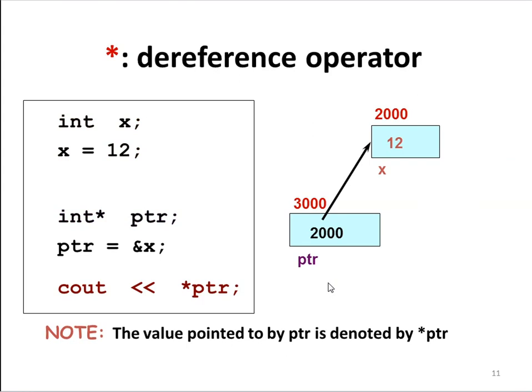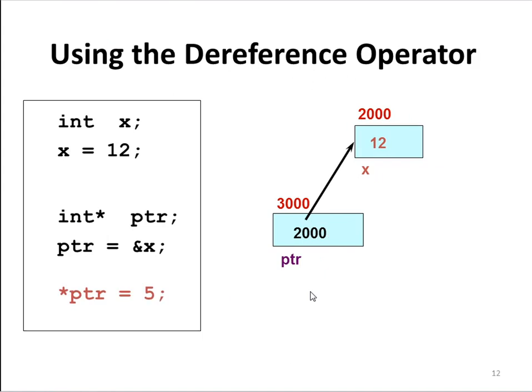Dereference operator: how are we going to use the dereference operator? Same example: int x; x = 12; int *ptr; then ptr = &x. Then cout << *ptr. When we say cout << *ptr, we know *ptr indicates the value at address, here the value at address 2000. The value at address 2000 is 12. It will print 12.